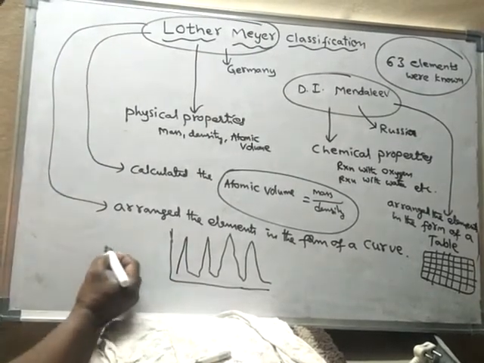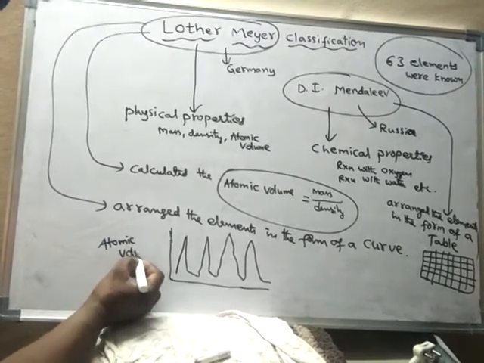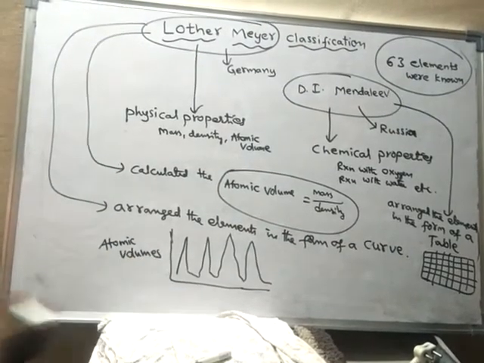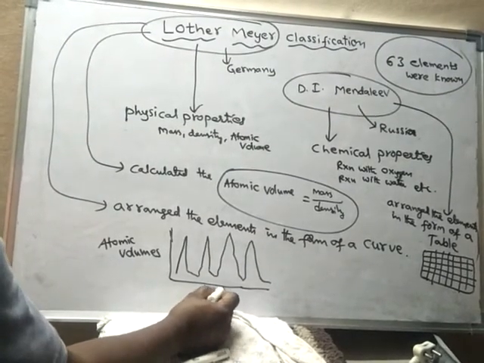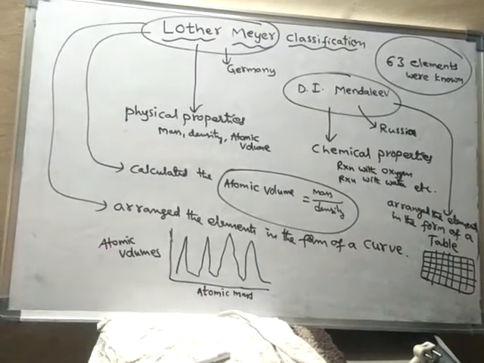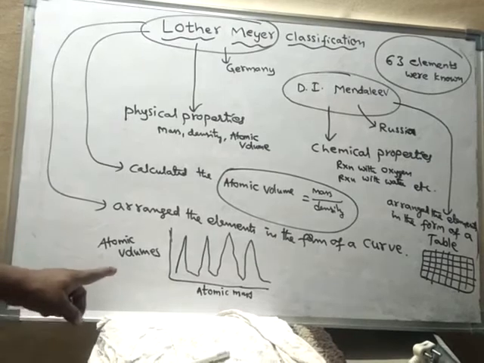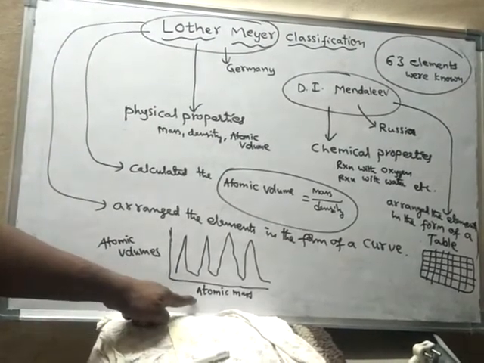He took atomic volumes and atomic masses to represent this curve. He compared the atomic volumes with atomic masses.